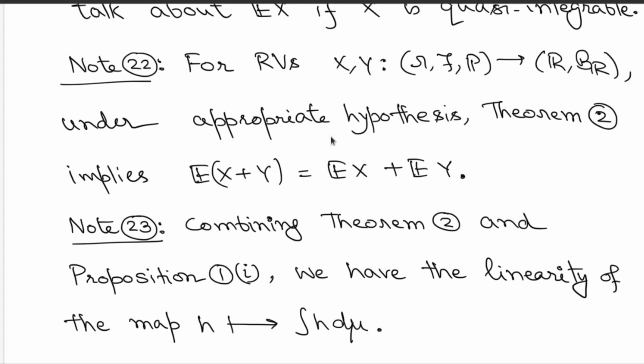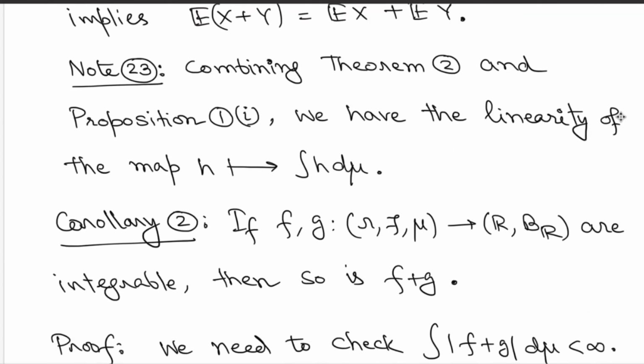So here the appropriate hypothesis is simply that expected value of x exists, expected value of y exists, and their sum is defined. That means infinity minus infinity situation does not arise on the right hand side. If that is the case, then you can talk about expected value of x plus y being equal to the right hand side. Now, combining all of these results together, you can now say that this linearity of the integration holds.